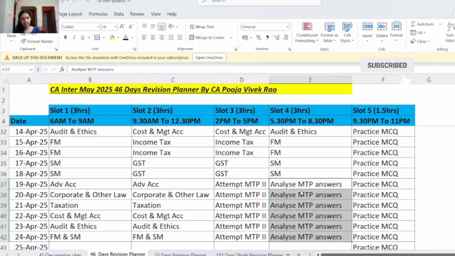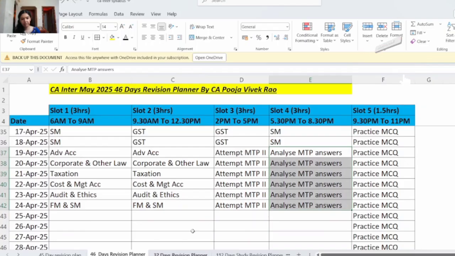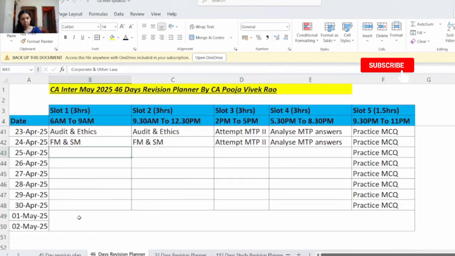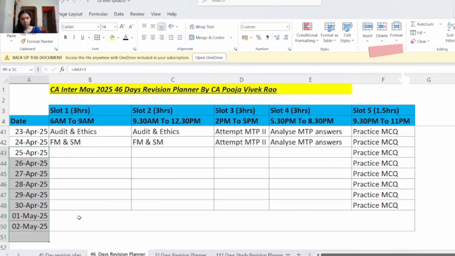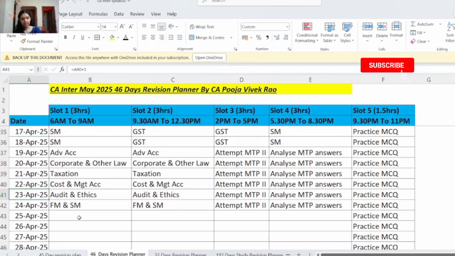Then in slot 4, again you will analyze your answers of the mock test paper like we previously discussed, and you will make notes of that, so that in the remaining few days of revision which will be left, you can work on those points. So now after finishing this mock test paper 2, only 8 days will be left. So let's see how we can make the most of those 8 days.